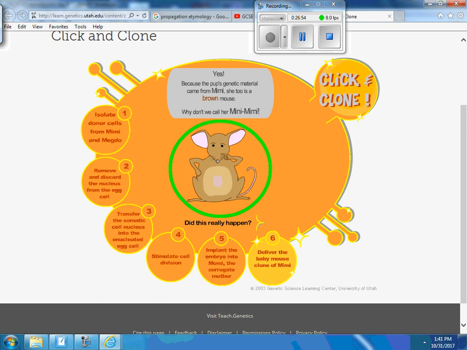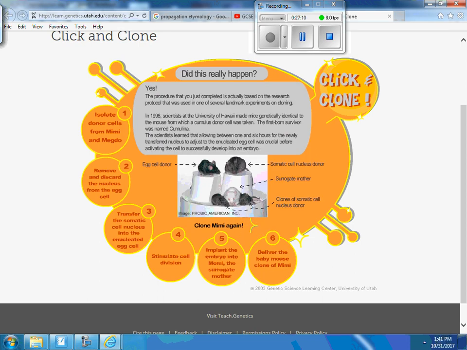Where'd the DNA come from? Mimi. Even though the egg cell came from Megdu and Momi surrogated it, this is only Mimi's DNA. Did this really happen in real life? Yes, it did in 1998 in the University of Hawaii. The genetically cloned mice. We don't want to clone humans because we don't think it's ethical. So what should we clone?